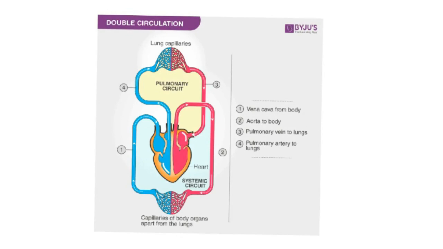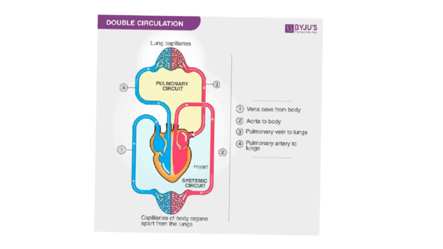You see here, blood flows twice in the heart before it completes one full round. I think you are thorough with all these things from your 8th standard, and this is a repetition and a little more elaborated. So the shortest circulation is the pulmonary circulation and the longest circulation is the systemic circulation. Pulmonary means the lungs and systemic means the whole body. For this reason, the blood circulation in the human body is called double circulation.